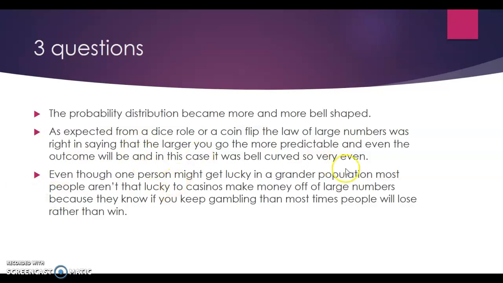And in casinos, one person might win, yes, but in the big picture, the predictable outcome is that more people will lose and waste their money, and that's how they make money. More people lose than win, and they know that because of the law of large numbers, saying that if you do a task more and more times, you'll have more and more chance to lose than win. And that is my report.